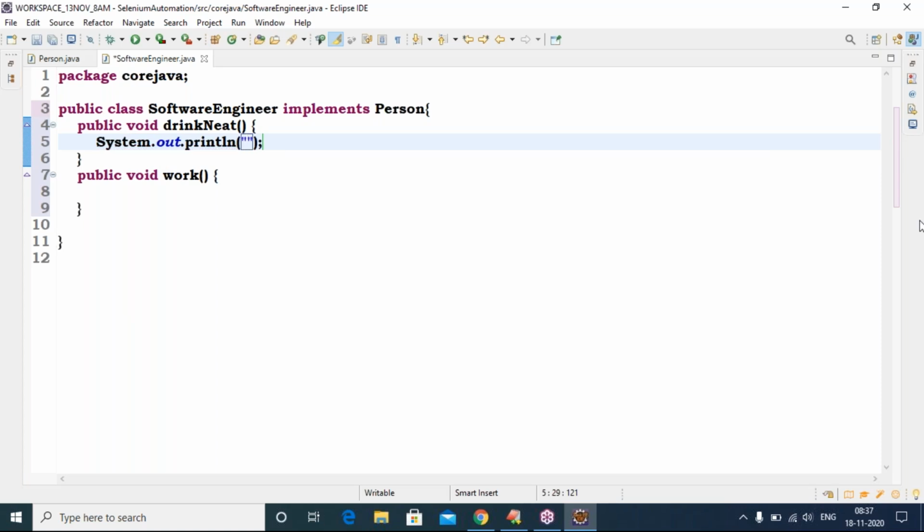So generally, what do software engineers drink and what do they eat? Anyone please tell. Software engineers, 25 members are here. Is anybody a working employee here? No one? Yes, sir. Okay, Dhaneshwar, generally what do software engineers drink and eat?